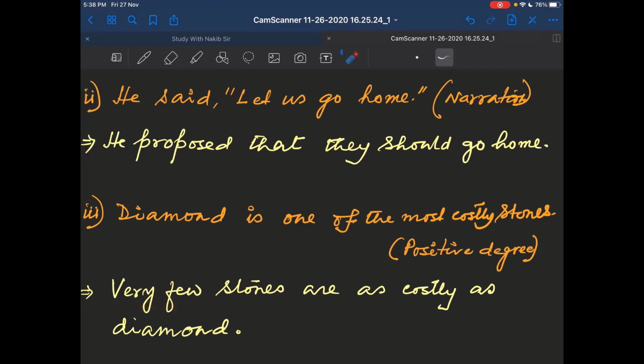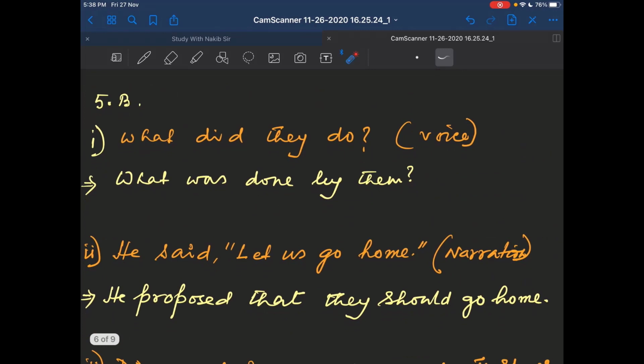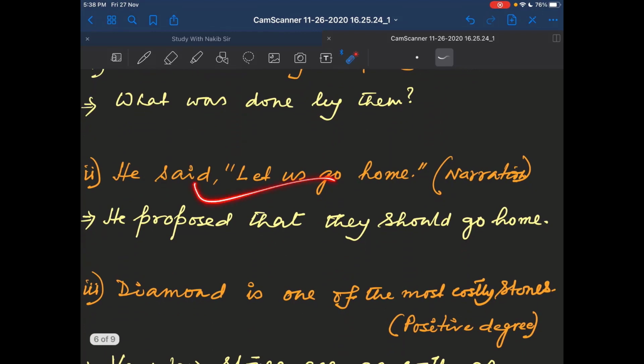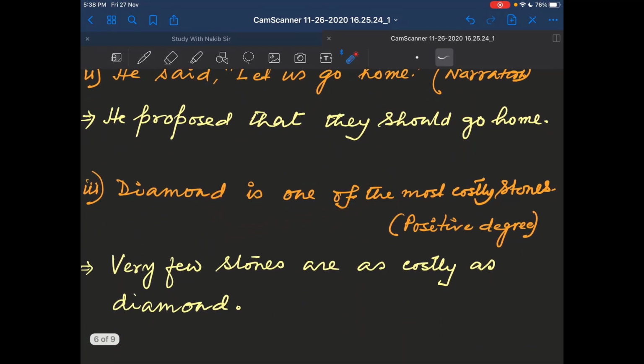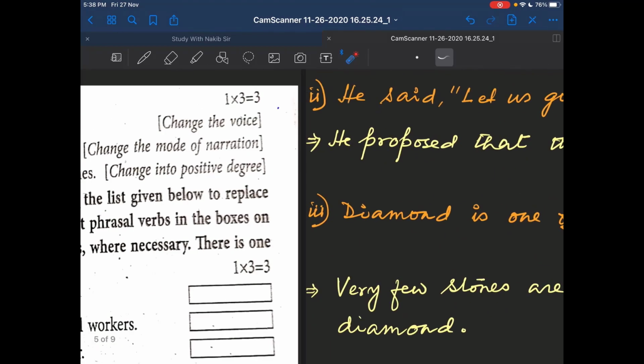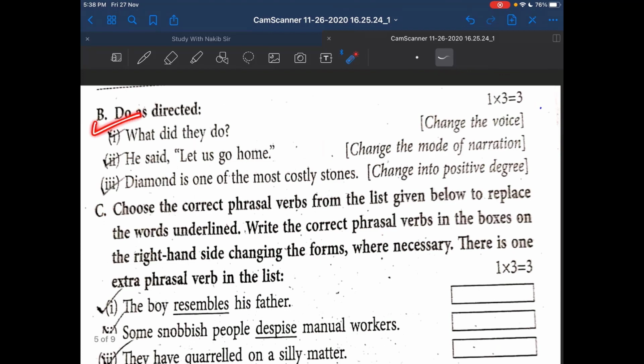So your answer is very few stones are as costly as diamond. So for the first question you have got 1, for the second question another 1, and for the third question another 1. Together you have got 3. So for part B you got 3.